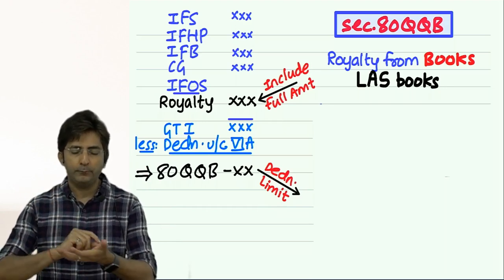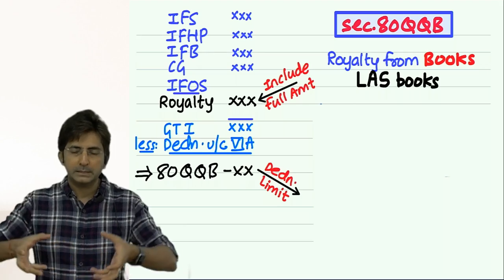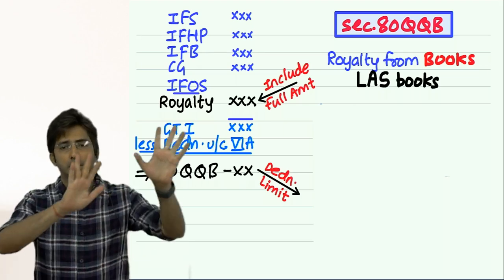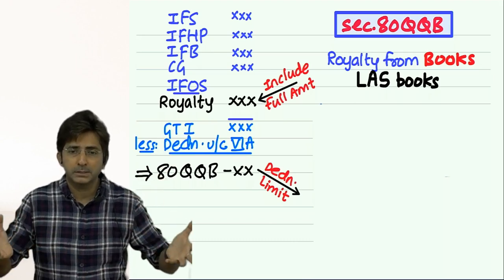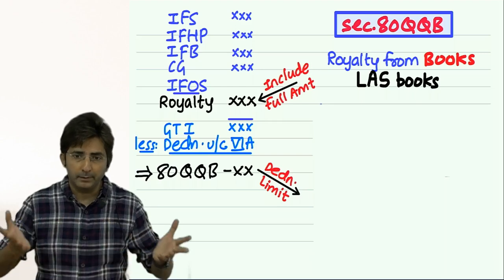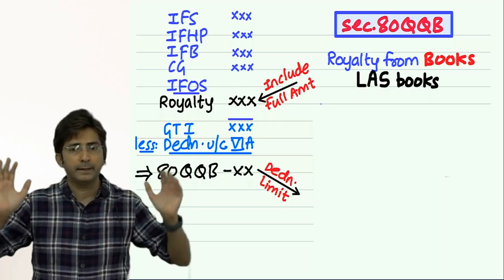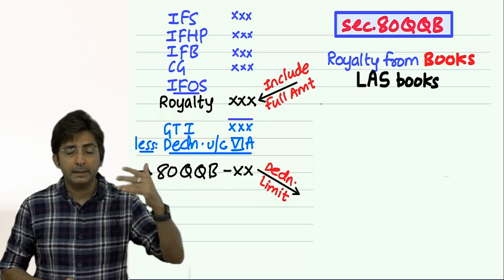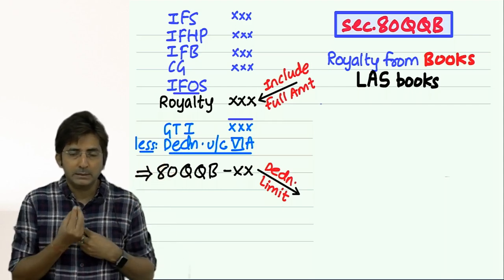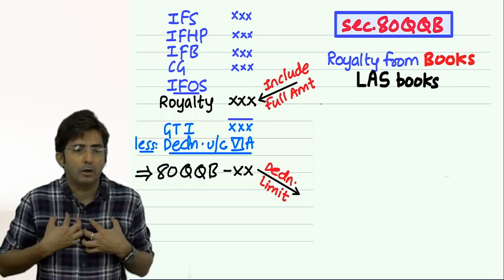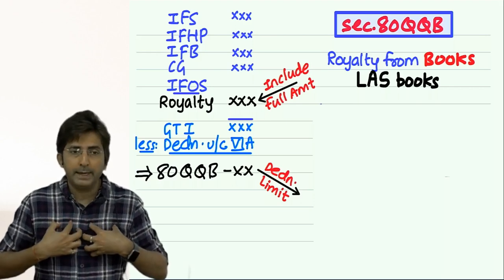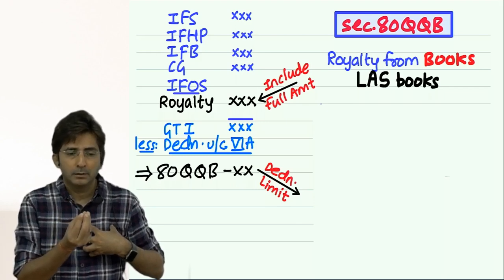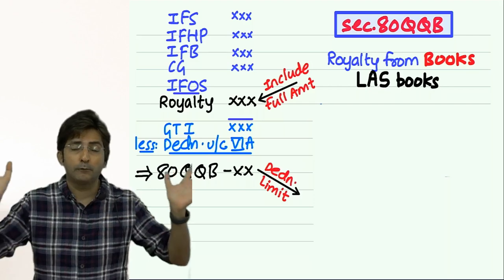For example, if I write a book, first I will give that book to the publisher. And what will the publisher do? He will publish. Publish means he will print and then sell in the market. And whatever sale takes place, I will get some percentage of that as my royalty. Who am I? Author. The author will get some percentage of the total sale of his books.